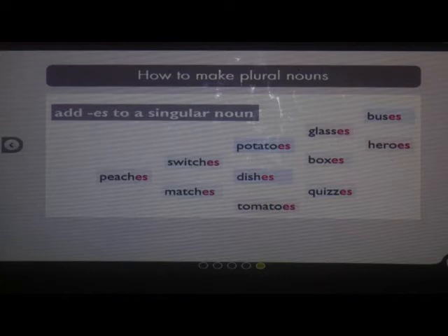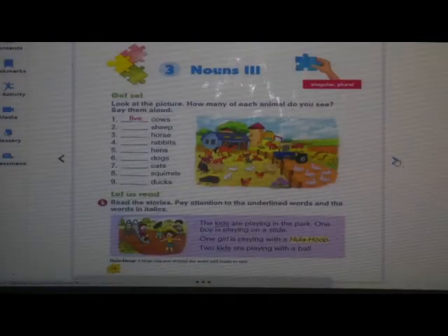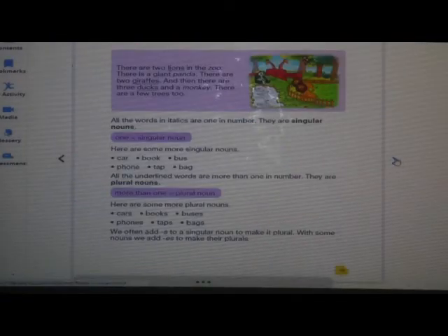Okay, now we will see. I will show you things, how to make singular into plurals. See here children, what I am having in my hand? This is a pen. How many pens do I have? Only one. So it is singular.